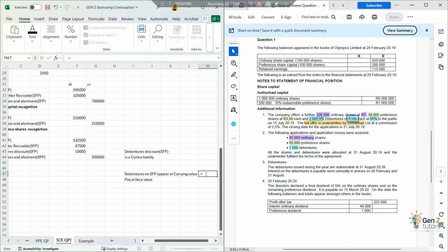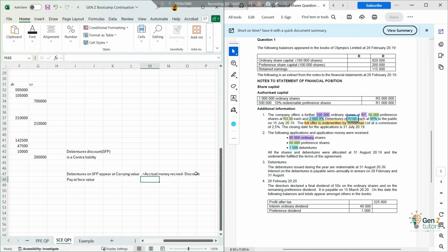Now let me just do this. Debentures at carrying value, it's the actual money received minus discount. That is the carrying value of the debentures.